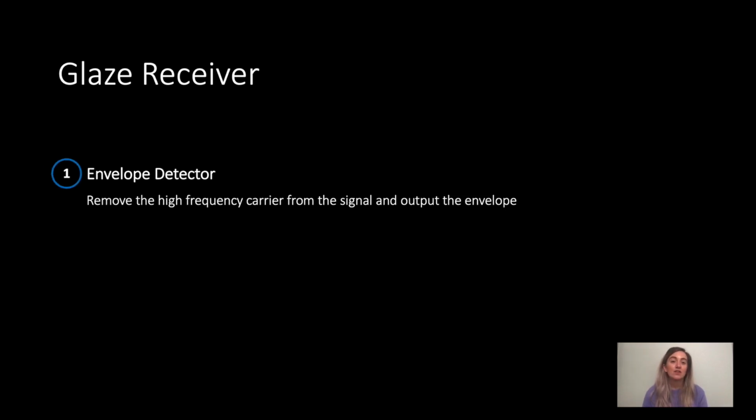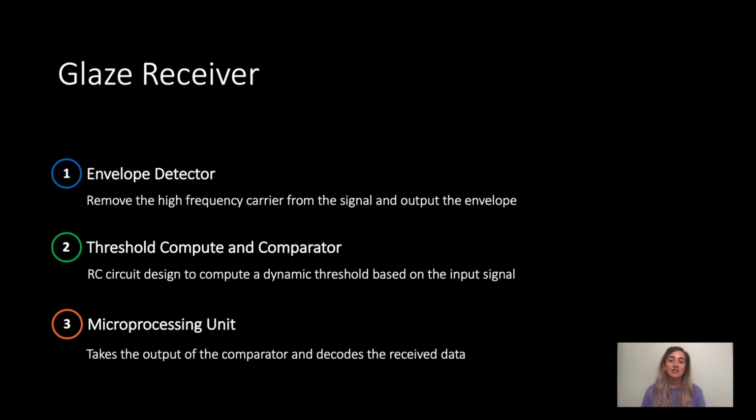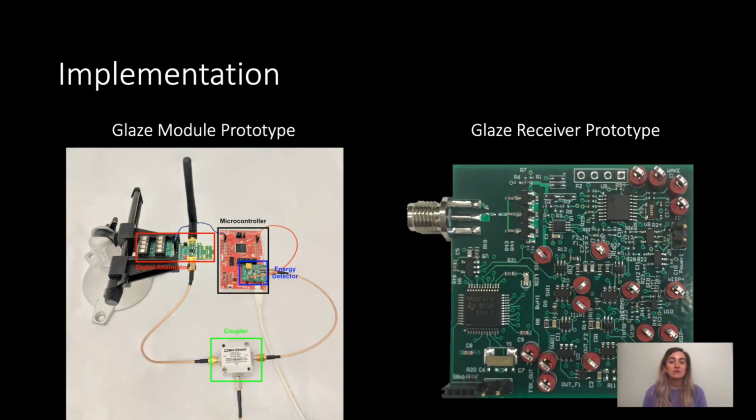So how do we receive the data encoded by the Glaze module at low power? We designed a low-power Glaze receiver that has 3 key components: a completely passive envelope detector to get the baseband signal, a RC circuit to compute a dynamic threshold based on the input signal rather than using a more power-consuming ADC, and lastly, a low-power microprocessing unit to decode the data. Here we can see the prototype implementations of the Glaze module and receiver, which we use to evaluate the Glaze system for 3 different signals: TV, FM, and Wi-Fi. The Glaze module prototype uses off-the-shelf components, while the Glaze receiver is a custom-built PCB.